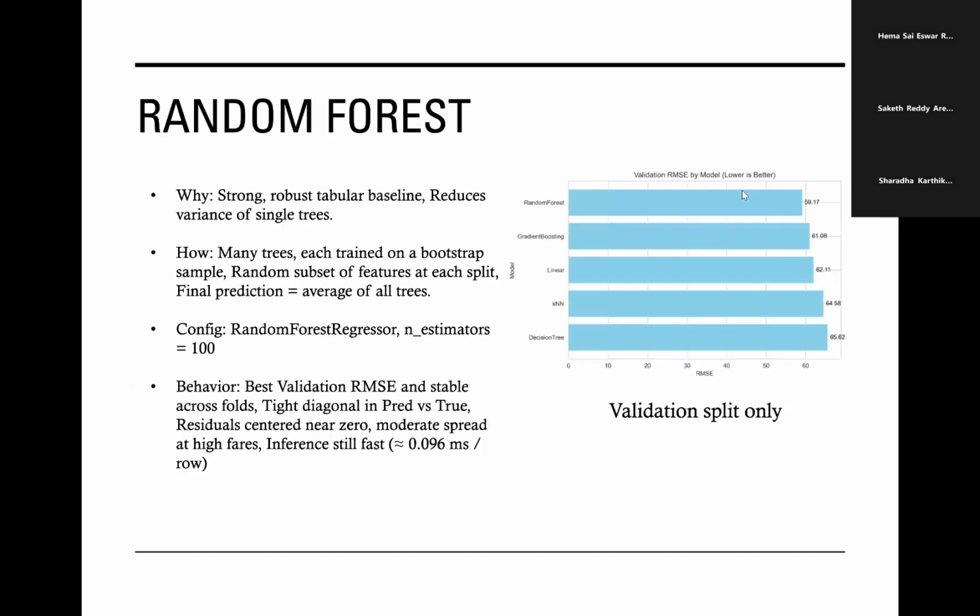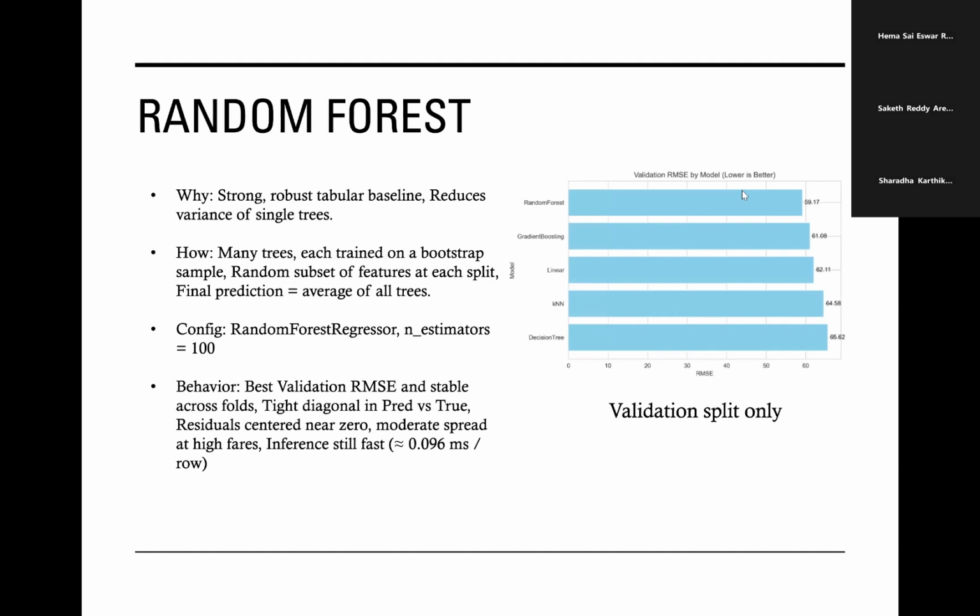Let's go for the random forest. Random forest is our strongest tabular baseline. It trains many decision trees on bootstrap samples of the data and uses random subsets of features at each split. At prediction time, it simply averages the predictions from all trees, which reduces variance and smooths out individual overfits.